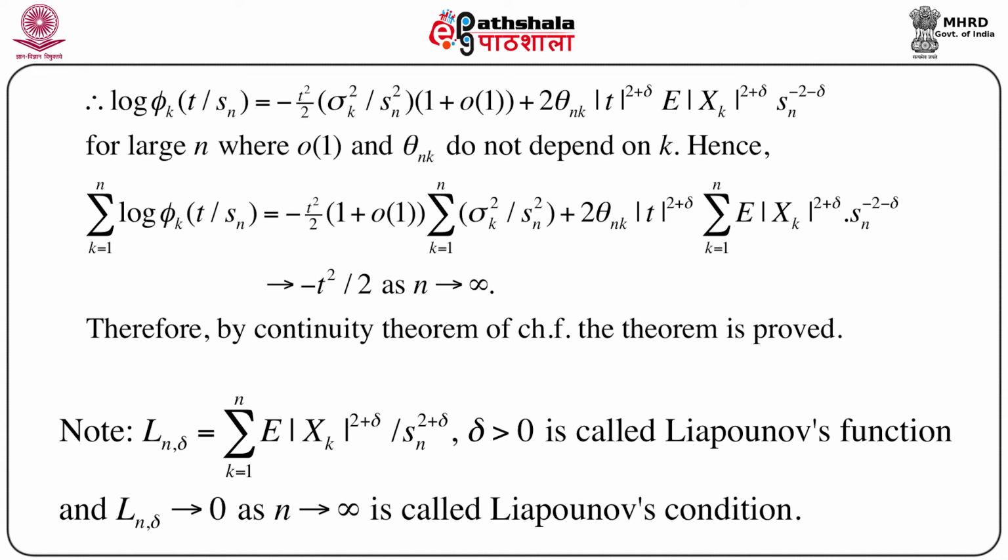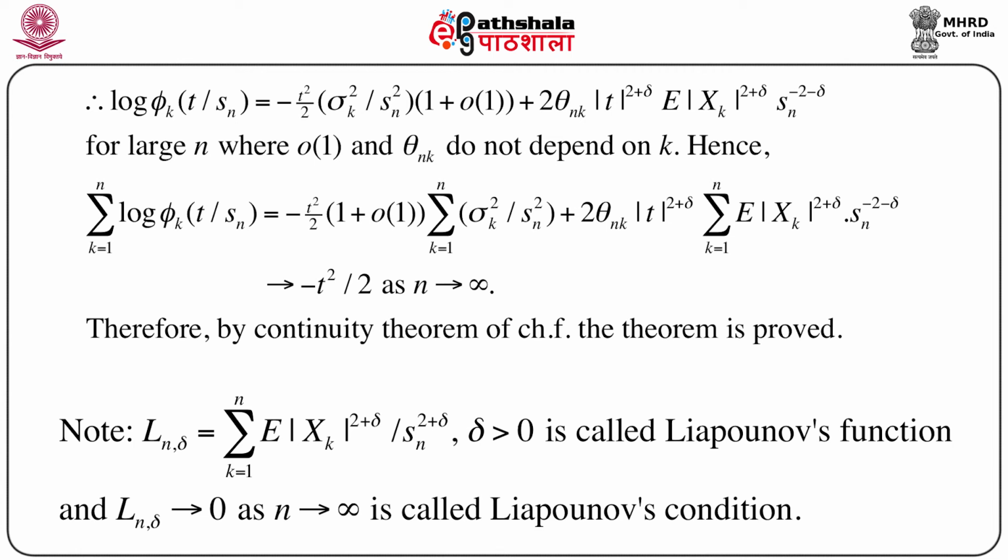Now what is e to the power minus t square by 2? This is the characteristic function of a standard normal variable. That means when tau follows normal 0, 1, its characteristic function is e to the power minus t square by 2. So by the continuity theorem of characteristic functions, there exists a random variable, which is in fact the standard normal distribution, whose characteristic function is e to the power minus t square by 2, and this is the limiting random variable to which Sn by small sn converges in distribution, because the characteristic function uniquely determines the distribution. And by the continuity theorem, the entire theorem is proved completely.